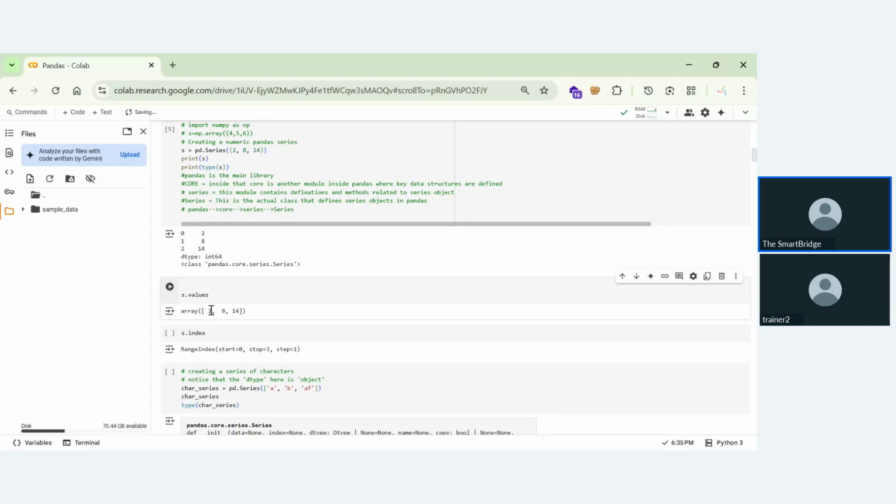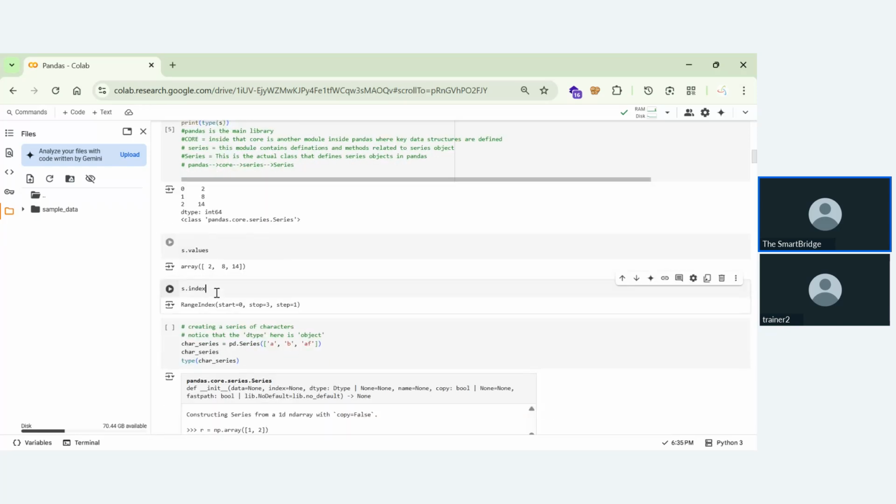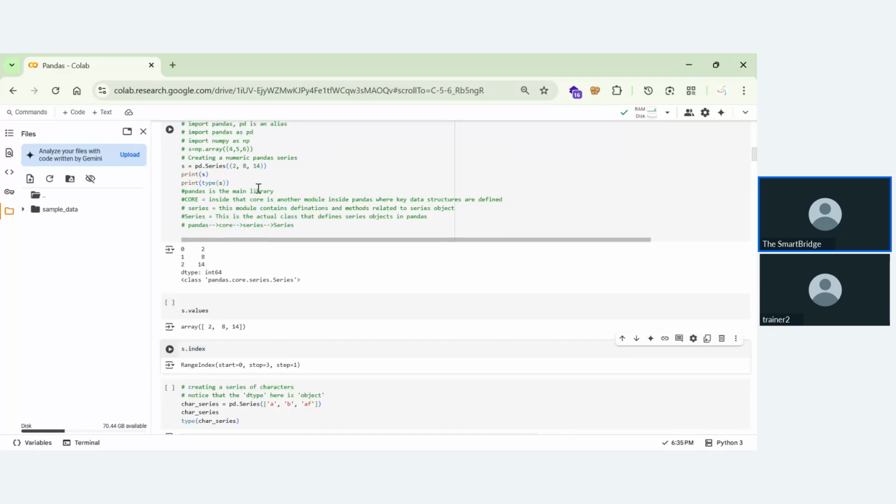Coming to s dot index, this will represent the index values. By default you will see these things. If we don't have any index values, this shows the row labels, what labels were present for the rows. If there is nothing, by default we'll get the range index. It also shows start 0, stop 3, step 1. Here we have 2, 8, and 14: a 0 index, first index, second index, so the count is 1, 2, and 3.